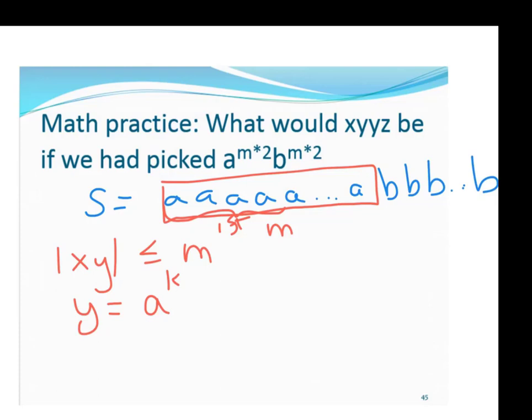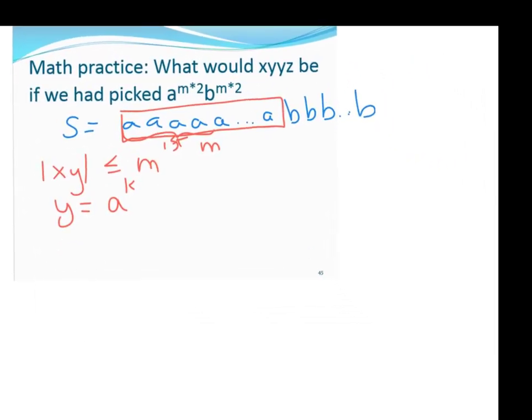But what we need to do, let's make a little bit more room here. We say, okay, y is a to the k, and I know that my k has to be greater than 0. It can't be empty because y can't be the empty string by the pumping lemma. And the longest y could be, from the same argument as before, is m.